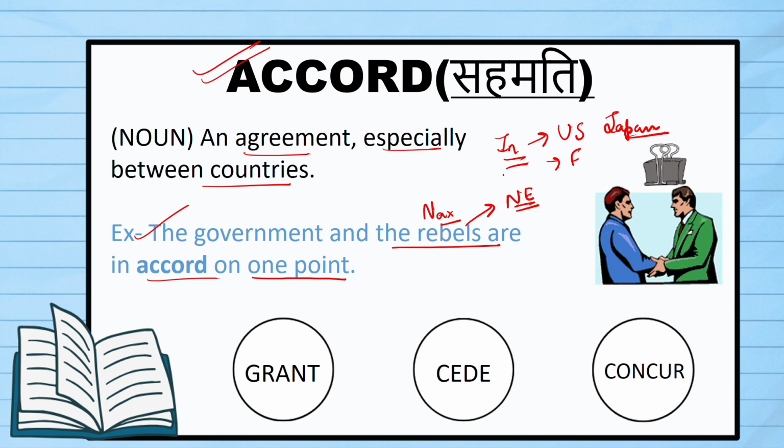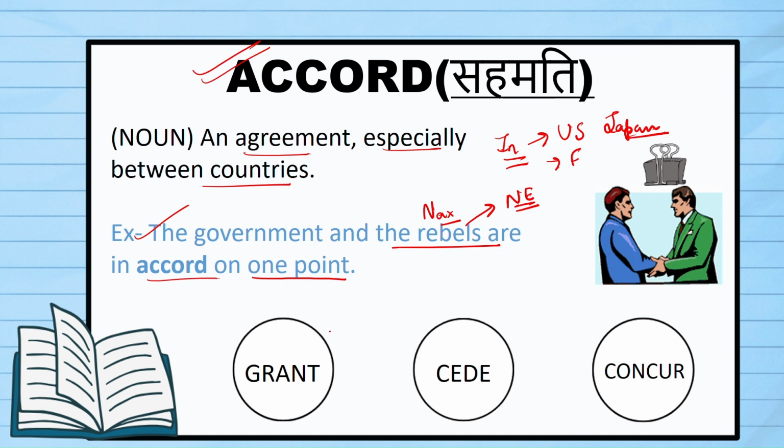So there were a lot of rebel groups when the partition was done, and after that, now we have seen that in recent times, most of your rebel groups have come into an accord with the government. They have come to an agreement with the government, and they are finally settling down. So that is also happening in our northeast. If you follow the news, you might be knowing.